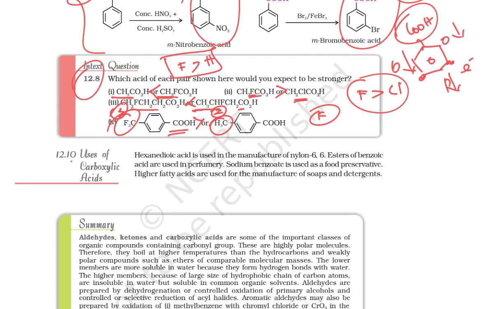Next, uses of carboxylic acid. Hexanedioic acid is used in manufacturing nylon 6,6. We will discuss it in the polymer chapter. Esters of benzoic acid are used in perfumery, sodium benzoate is used as a food preservative, and fatty acids are used for the manufacturing of soap and detergent.